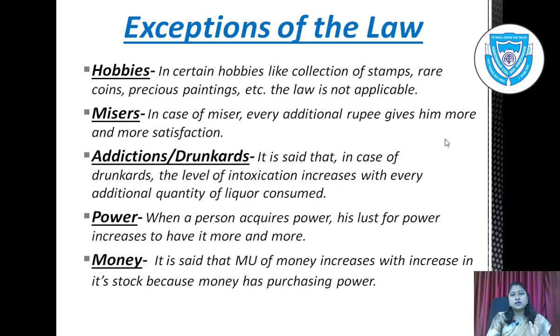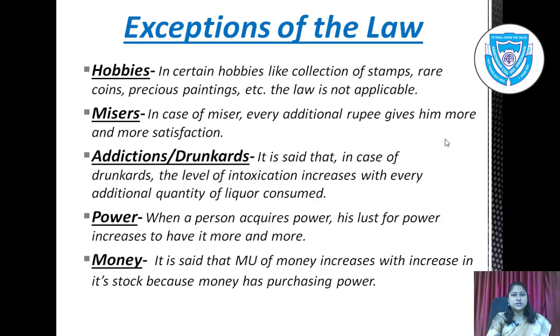The addition of stamps or additional stock increases the pleasure, so it is not applicable here. Misers. In the case of a miser, every additional rupee gives him more and more satisfaction because he is an irrational person. So the law is not applicable here.